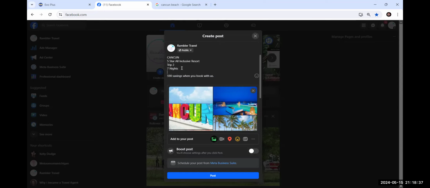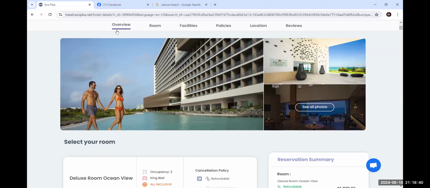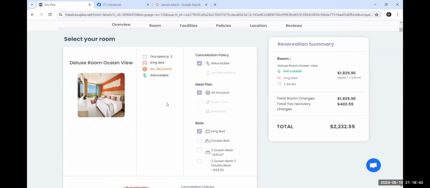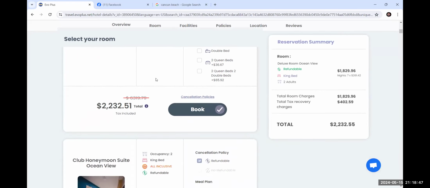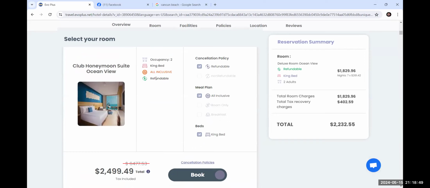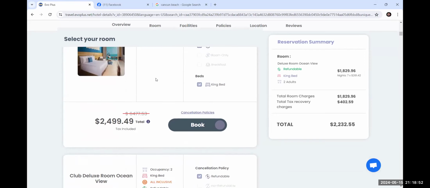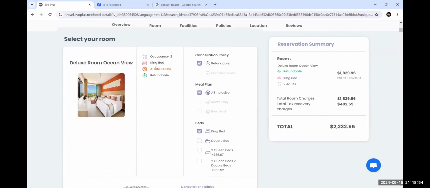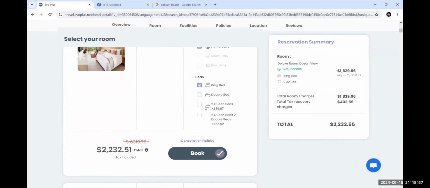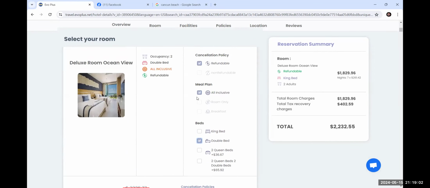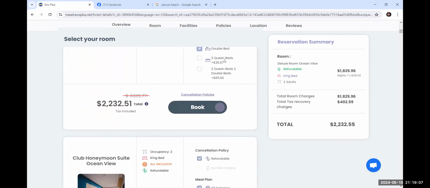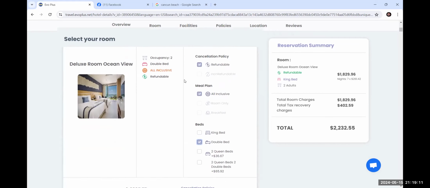And so now I had to put the price in here. So the price was, let me go back to the price. All right, so this is a king bed is what I'm probably advertising. So I might want to switch that picture. Right. Okay, that's a honeymoon suite. All right. So I'm advertising a king bed, but you probably can switch it to 2 double beds at no extra cost. And so I'm gonna leave the picture like that. It's gonna stay the same exact price. If you'll see, if you switch it to queen beds, it's gonna change your pricing a little bit. So I'm happy with this.